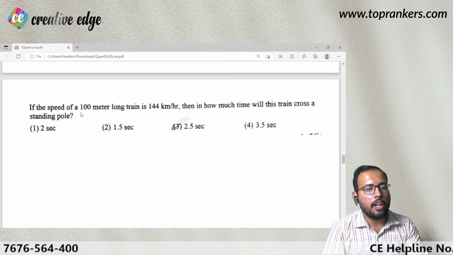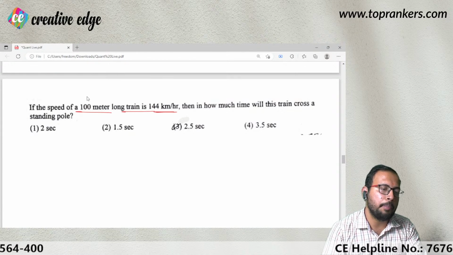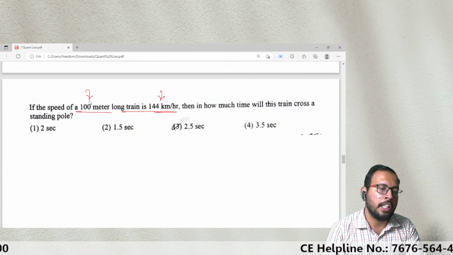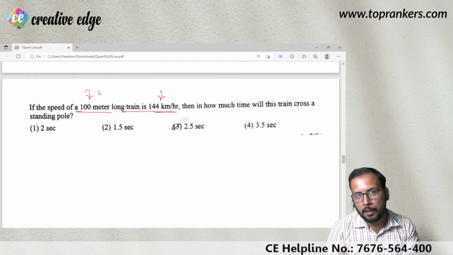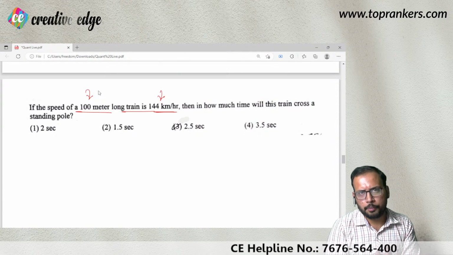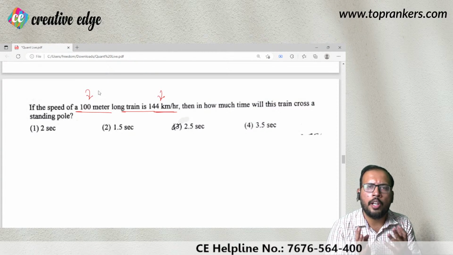If the speed of 100-meter long train is 144 kilometer per hour, you can see that your speed is in kilometer per hour, but the distance, the length of the train that the question is mentioning, is in meter. So you should be very careful while dealing with this question. The question is not tough. The question is very easy. The only thing is to be careful when it comes to unit.